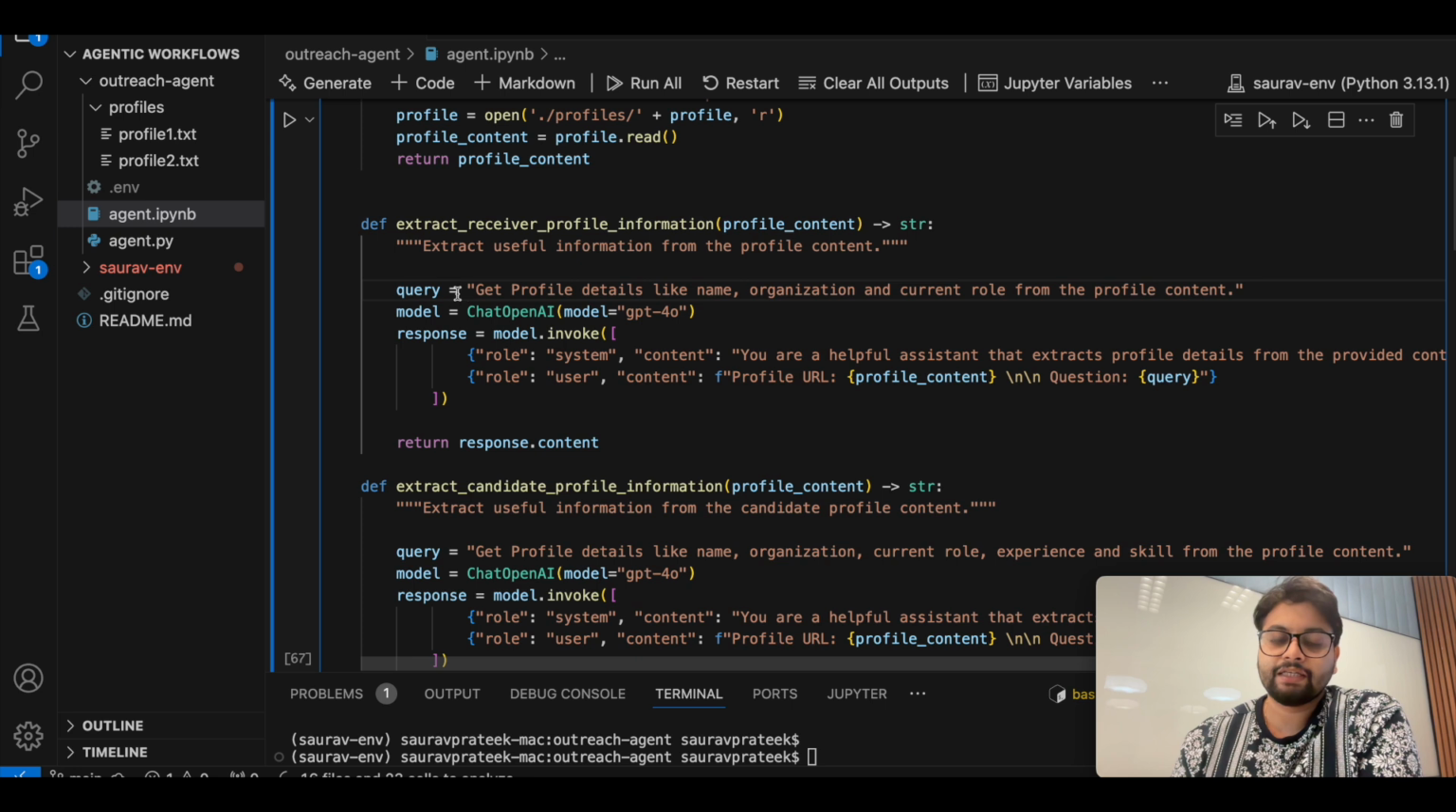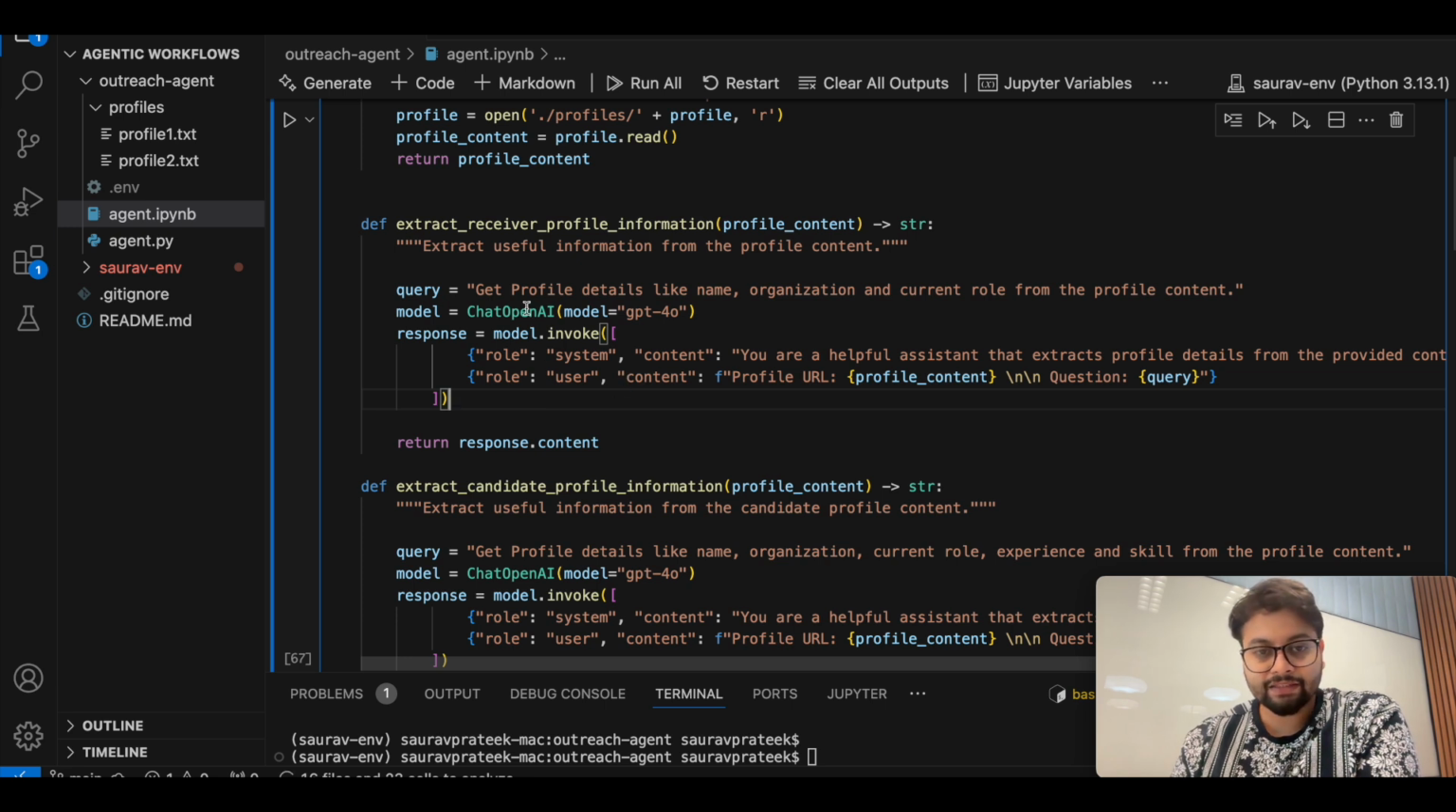We are asking the model, hey, I'm giving you all the content which I have, can you pull the name, organization, and the current role from the profile content? Because for the receiver, we only want this information. And then here we are using an OpenAI GPT model, GPT-4o model to be very specific.